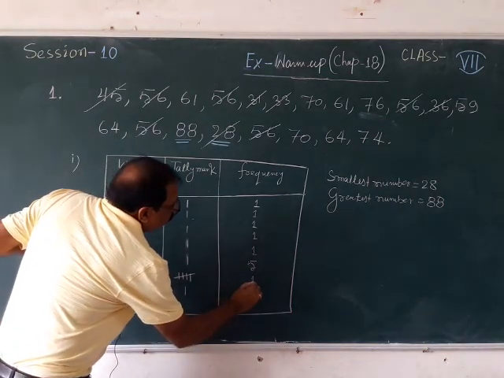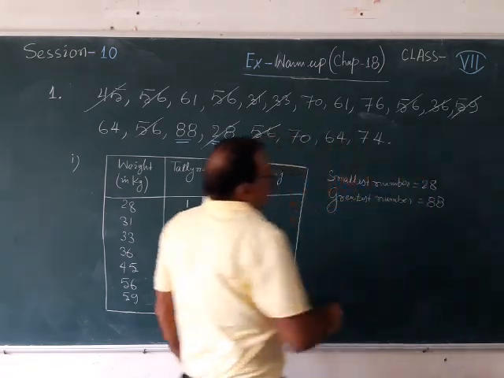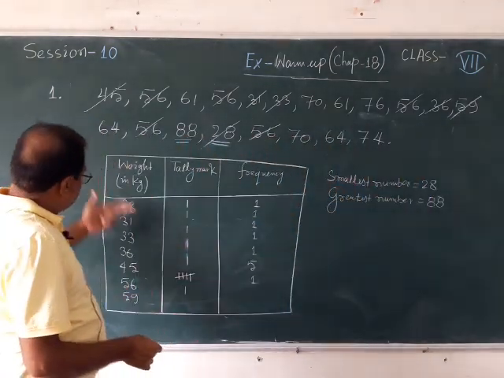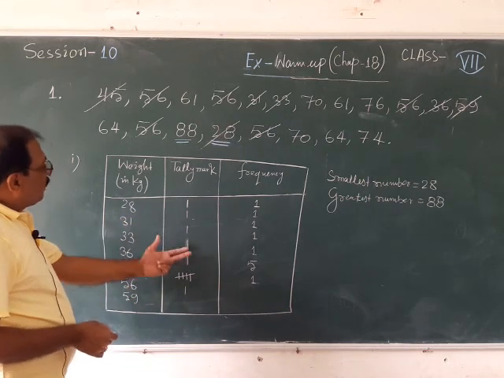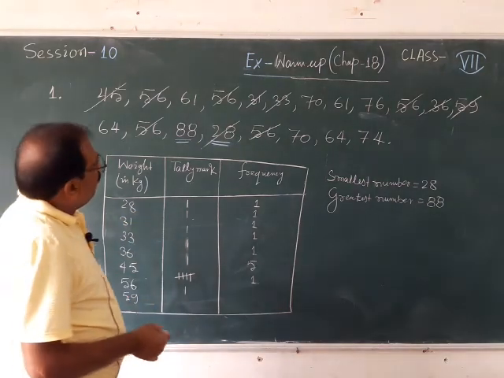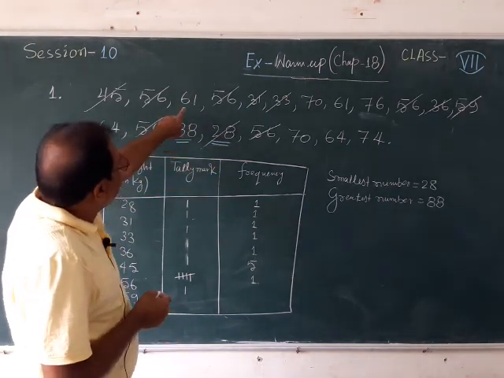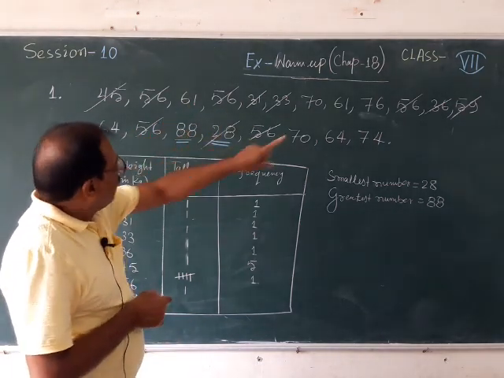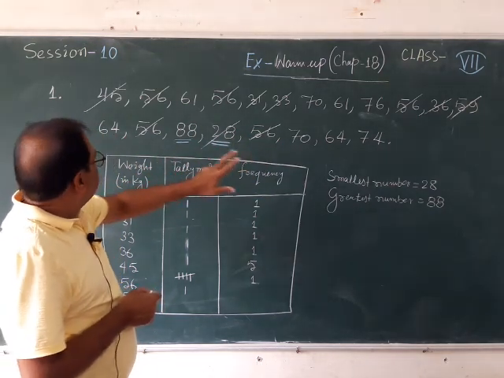I have seen it and it is written there. So check the data, just write the values like that and arrange them in a table. After 59, the next smaller number I can see in this group is 61, and down also 61 is there.